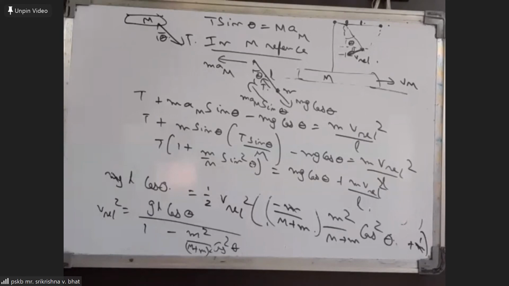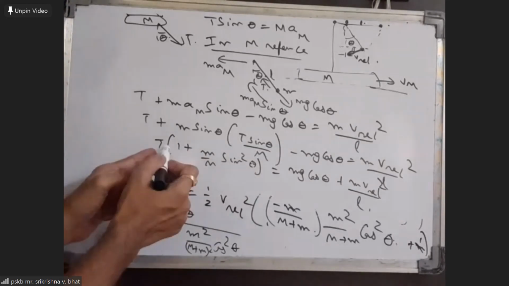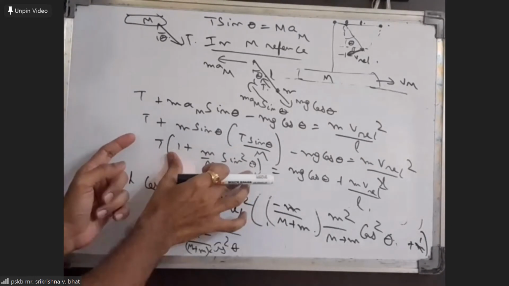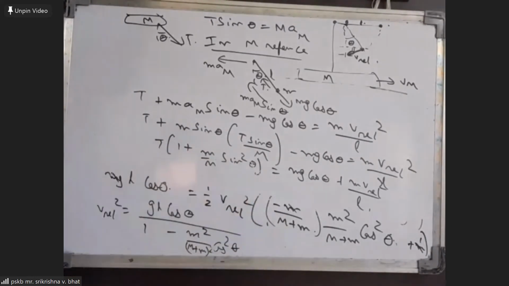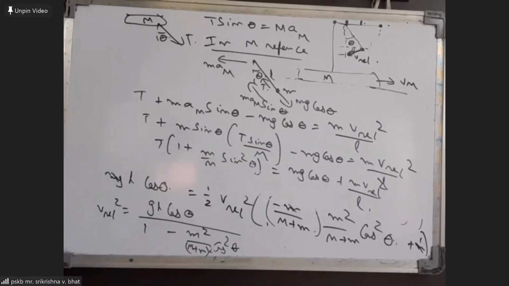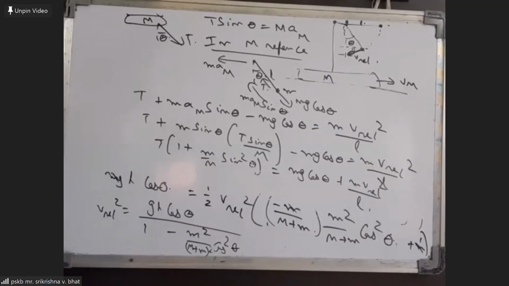The quantity in the denominator in the expression for tension will have a minimum value there. So definitely tension should be maximum for theta equal to 0. Once we have the expression for tension at any general theta, we just have to substitute theta in this to get the maximum value of tension.